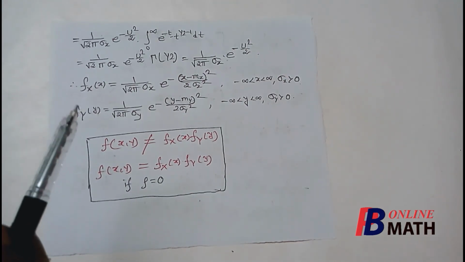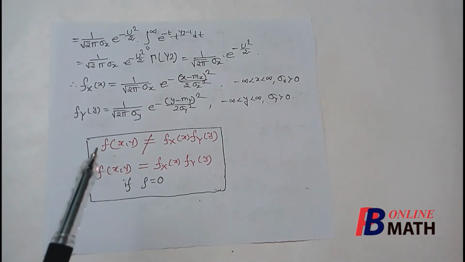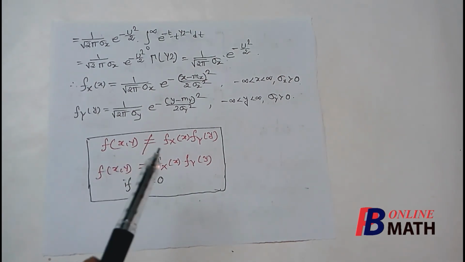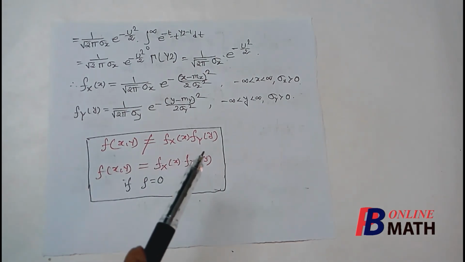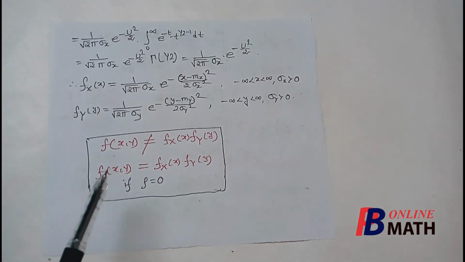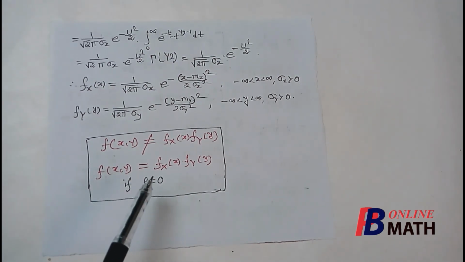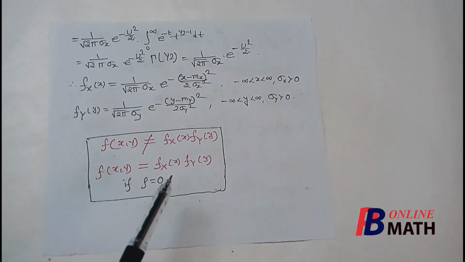Now if we multiply these two marginal PDFs, then we shall find that generally f_xy, the joint PDF, is not equal to the product of these marginal PDFs. So in general, these two random variables are not independent. But particularly if rho is equal to 0, and we put rho equal to 0 in the joint PDF, then we shall find that f_xy equals f_x(x) into f_y(y). So the joint PDF is the product of the marginal PDFs, and the random variables x and y are independent if rho is equal to 0.